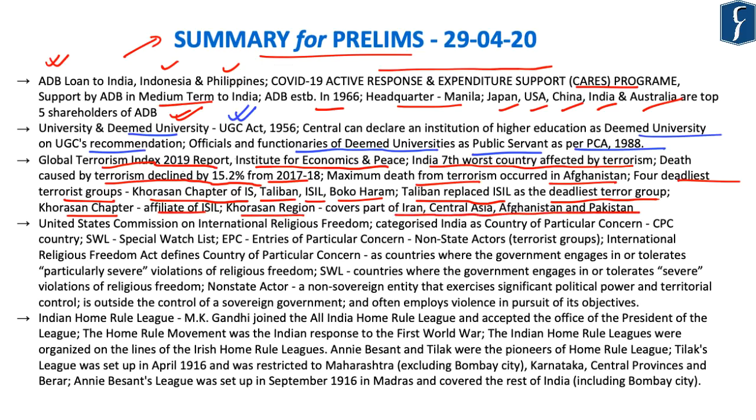Now, Khorasan chapter is an affiliate of ISIL, and Khorasan region covers part of Iran, Central Asia, Afghanistan and Pakistan. Further, we also discussed the United States Commission on International Religious Freedom, and it categorizes countries as